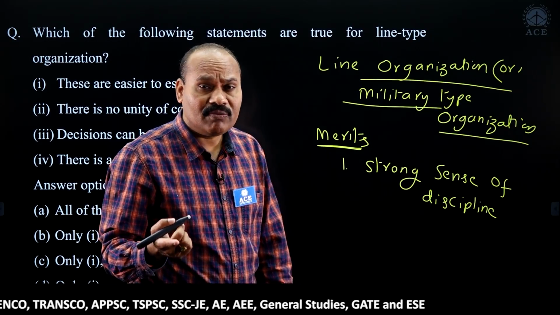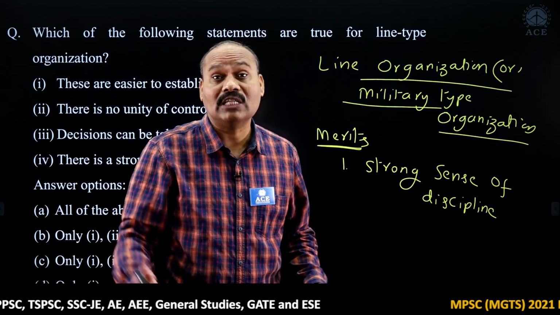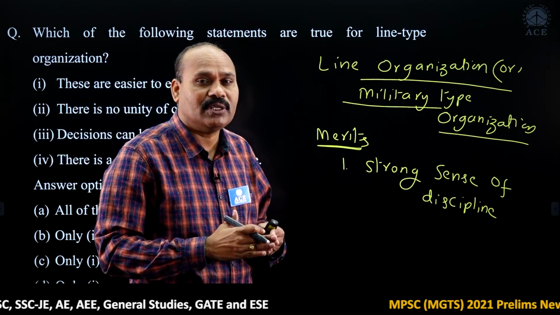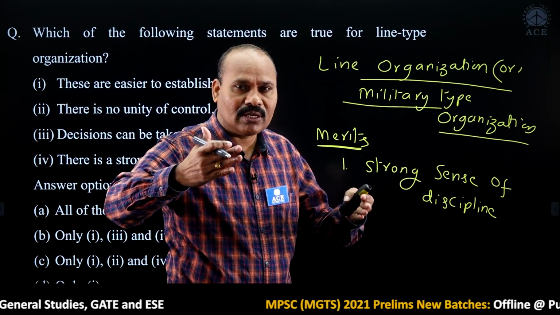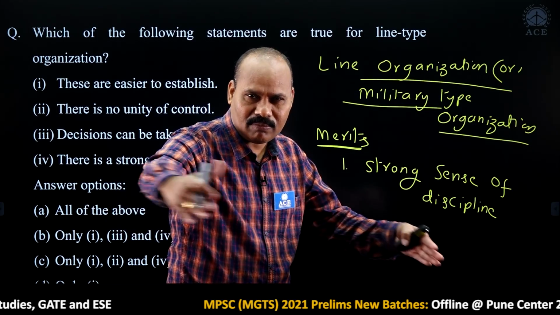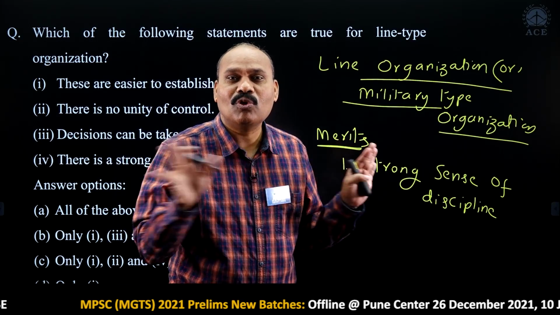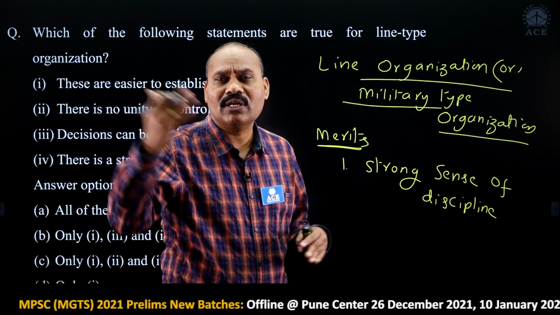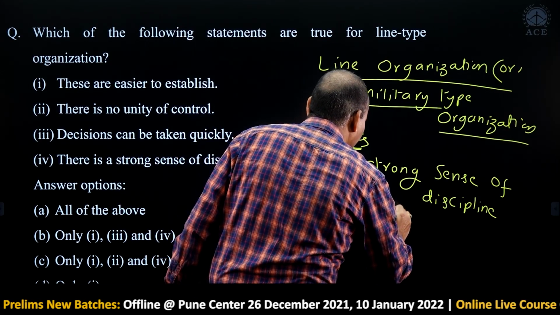And one more important feature is, when we have discipline, then definitely unity of command, clear-cut authority and responsibility. Since it is military, when the commander is giving command, then the low-level people have to obey. So no more argument. The soldiers have to listen to their commanders. So it is second, unity of command.